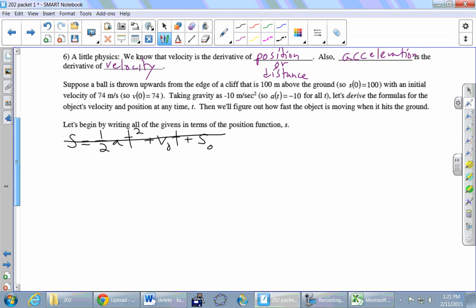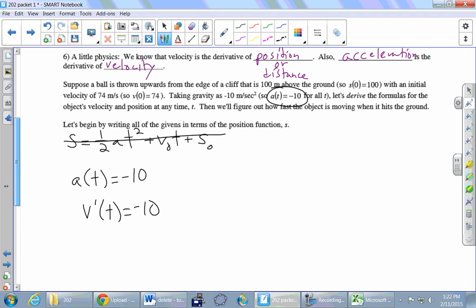Okay, so here's what we know. Gravity is negative 9.8, but we'll call it negative 10. So we'll start with A of t is negative 10. And then we're going to change that a to be the derivative of some other function. What is acceleration the derivative of? Velocity. So v prime of t is equal to negative 10, just changing acceleration to be written as the derivative of velocity. And that equation is called what kind of equation? That's a differential equation because it's an equation involving the derivative of something, right?